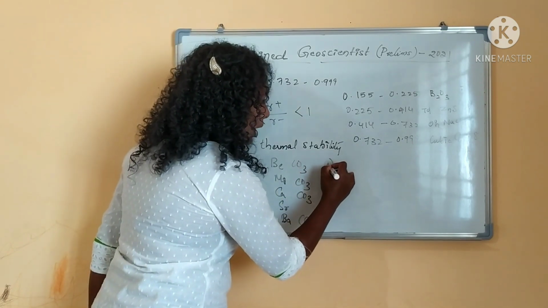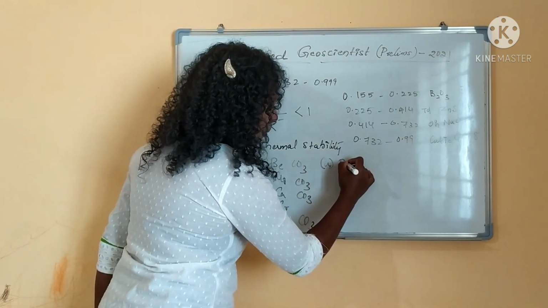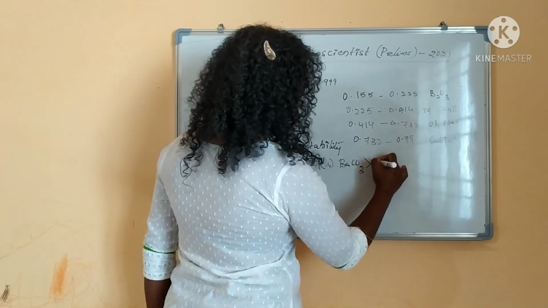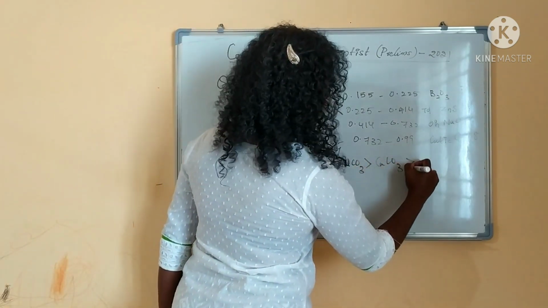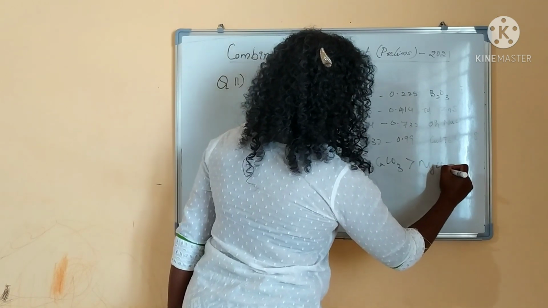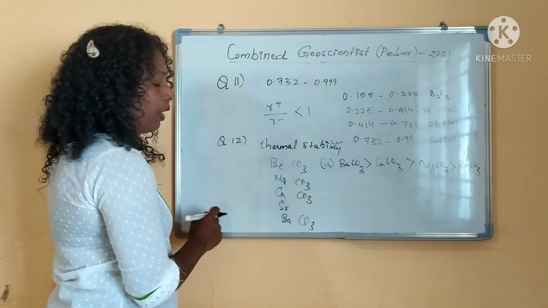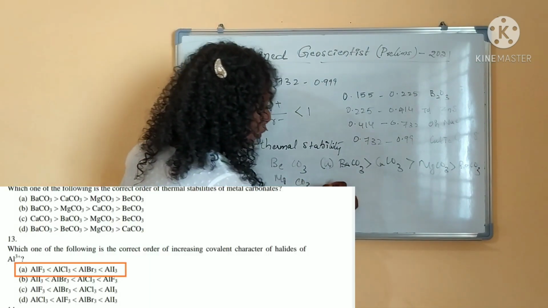Your option A is saying the right one. Barium carbonate will be having more thermal stability than calcium carbonate, then magnesium carbonate, then beryllium carbonate. Okay, clear. Now your question number 13 is about covalency.